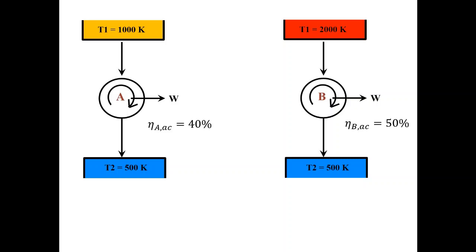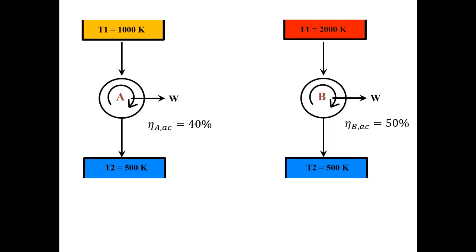Let's say these heat engines have efficiencies of 40% and 50%. This is the actual efficiency for heat engine A, and similarly the actual, practical efficiency you observe for B. So 40% and 50%. Which one looks better?